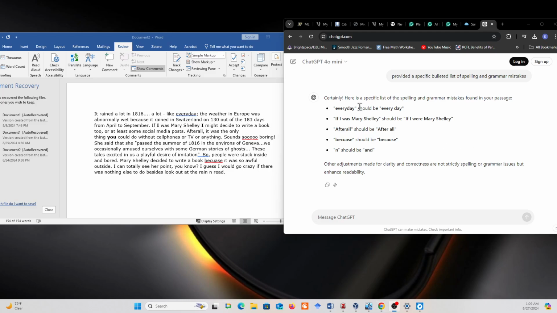Now, if you notice, I can see the mistakes right here. Again, chat is not writing anything for me. Chat is not changing anything for me. The only thing I'm using it as is a tool, as I would Grammarly or the built-in Word tool to check for any mistakes. That is all. That is all I use it for. Nothing more.